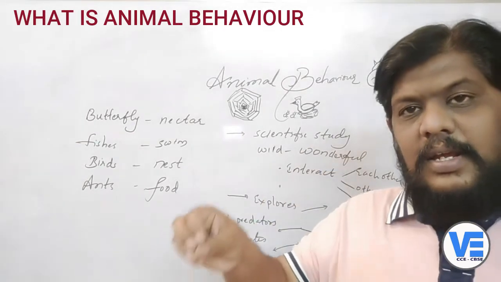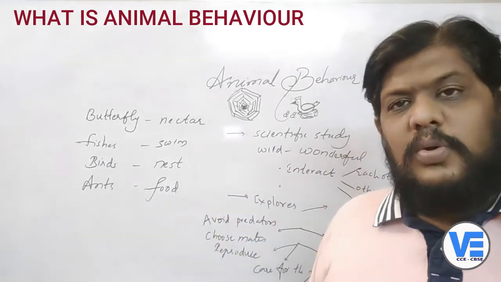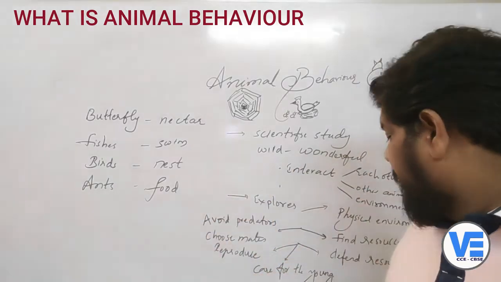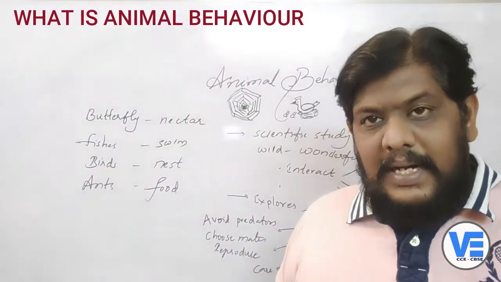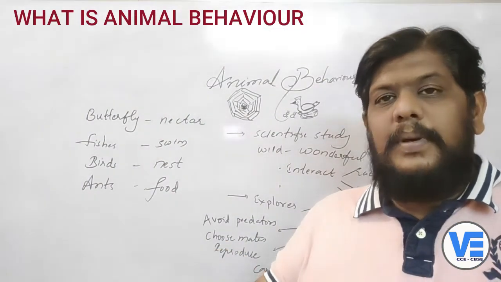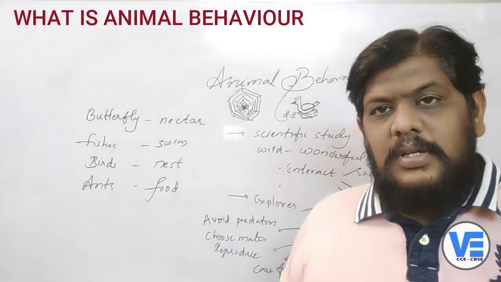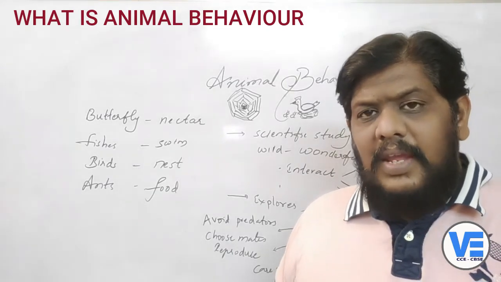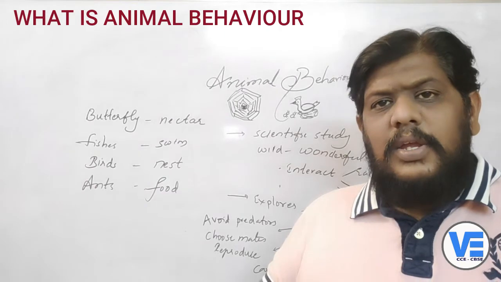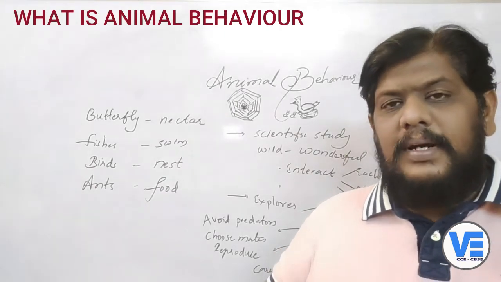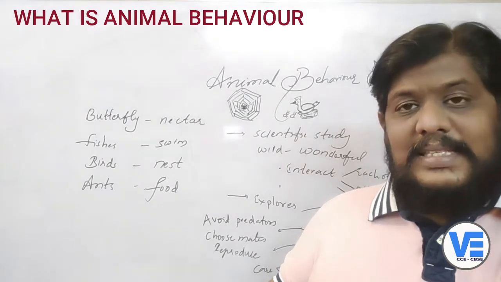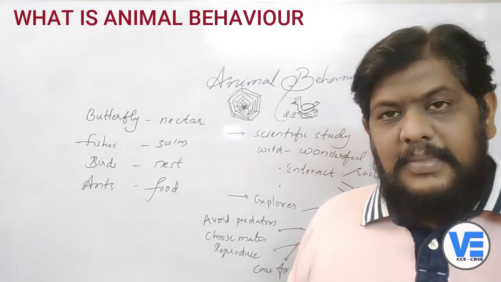They have to fight to protect their resources, and also to avoid the predators. Predators are those organisms which depend upon other organisms. For example, if you take a small insect, usually the bird will be the predator, because the bird will eat the insect. So the insect has to protect itself from the bird.